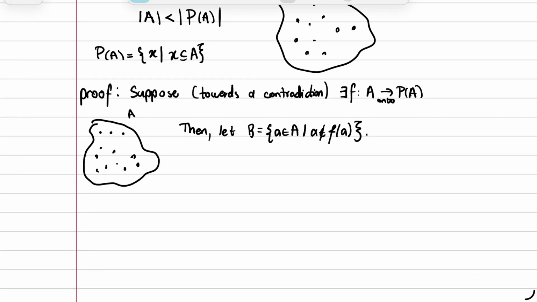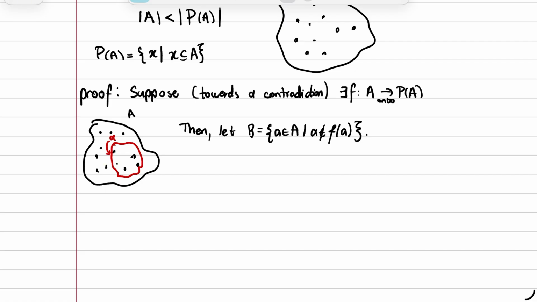We are going to choose B to be the set of all elements in A who do not belong to their corresponding subset. Remember, f takes us from an element of A to a subset of A. What do I mean? It takes us from a point alpha in A to a collection of points in A. And we're going to let B be that set containing all of those objects who are not in that corresponding subset. As you see, this alpha is outside of the collection it corresponds to.